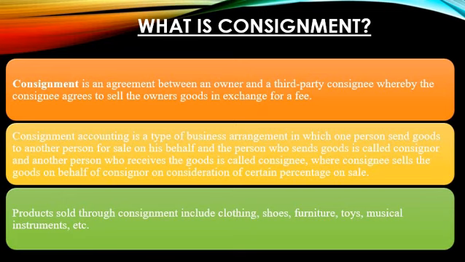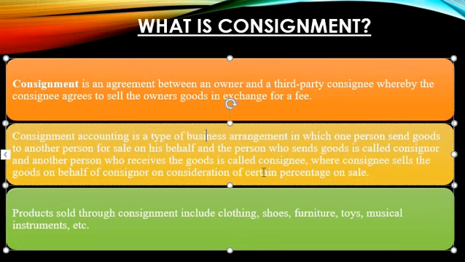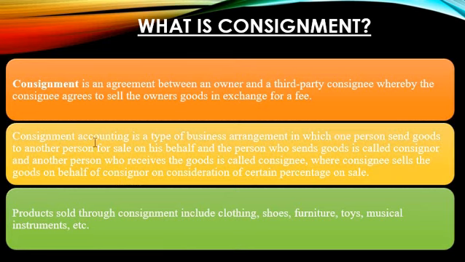Now, consignment accounting is a type of business agreement in which one person sends goods to another person for sale on his behalf, and the person who sends the goods is called the consignor. The other person agrees to sell the goods on behalf of the consignor, and the person who receives the goods is called the consignee.